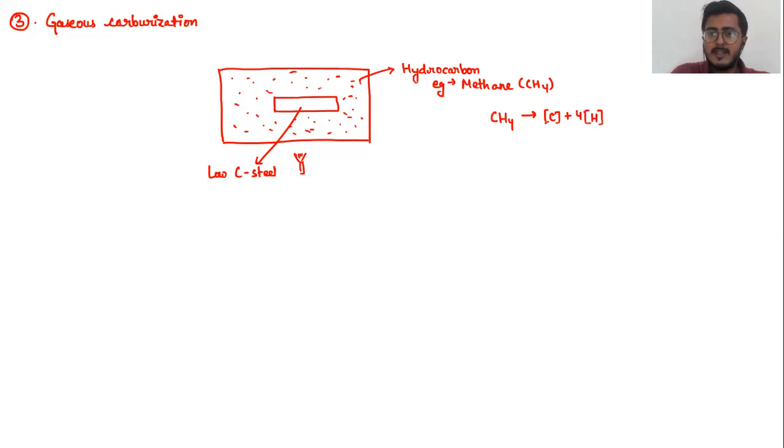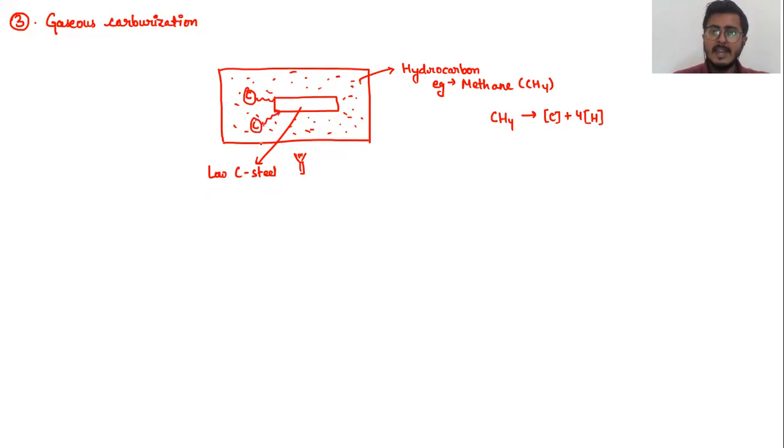And since they are in the gaseous form, they are free to move throughout the container, or whatever the carburizing medium is kept inside. So it can easily get absorbed over the surface. On heating this complete system, the carbon will start getting absorbed over the surface,